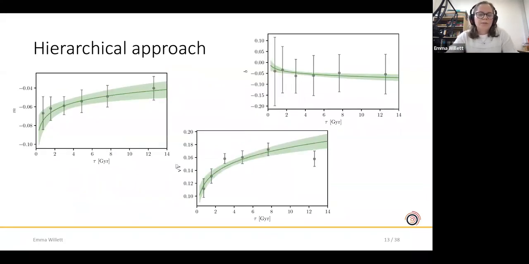These are the results from our hierarchical analysis. So the points here show the same thing as before, the results from the bins, and the green line is the result of the HBM, which is curved, as I say, because we worked in log age, but here we plot in age, and the filled region is the uncertainties on each of the parameters.